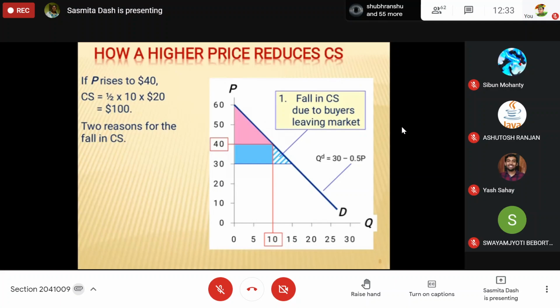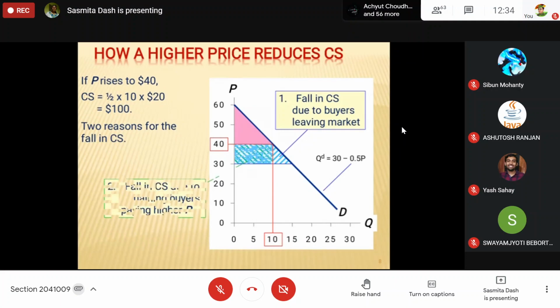Some buyers are not purchasing the good or are leaving the market, going away from the market. They are not buying the good. So this area is shown by that. It means quantity has fallen from 15 to 10. These people are not buying the product.